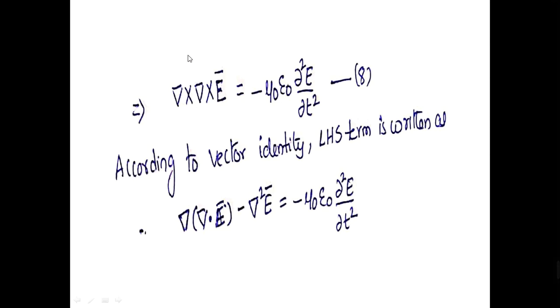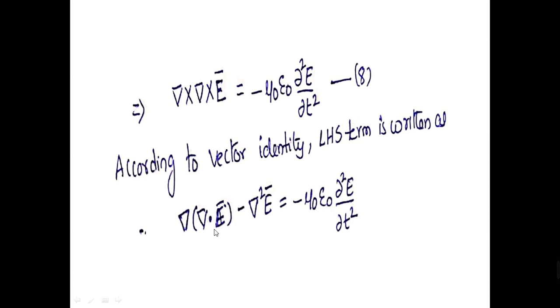You observe here that on the left hand side, it is the curl of a curl of a vector. So according to the vector identity, this can be written as gradient of divergence of the vector minus del square E. Using the vector identity, I have written the expression as gradient of divergence of E minus del square E is equal to minus mu naught epsilon naught dou square E by dou T square.